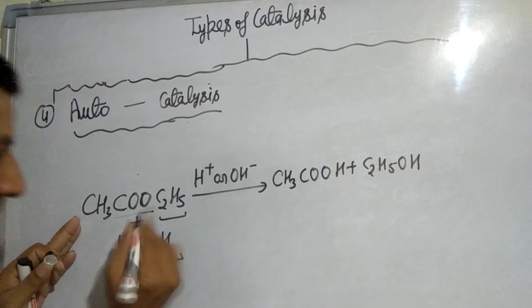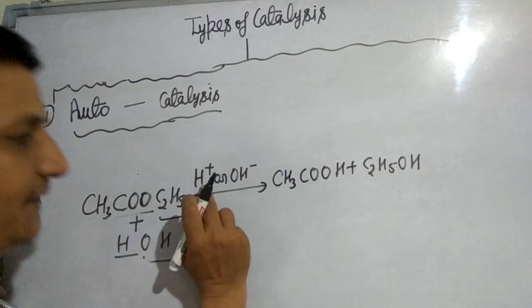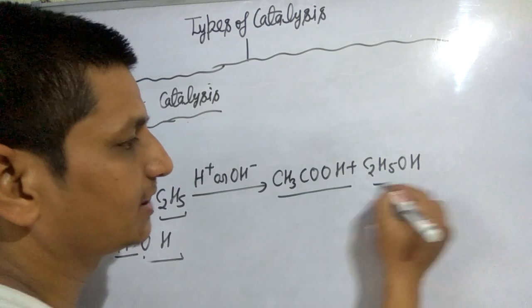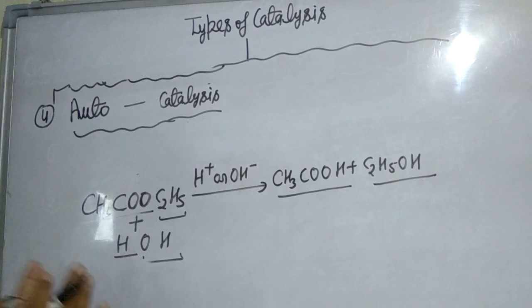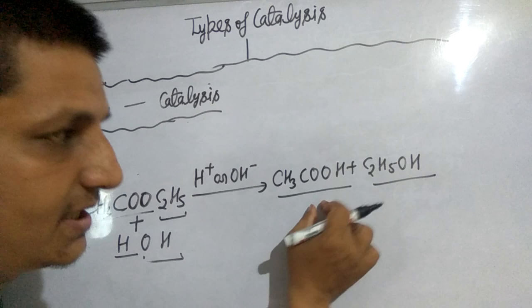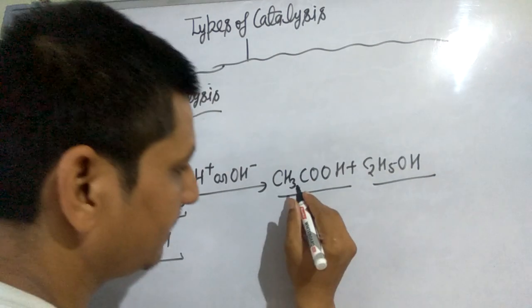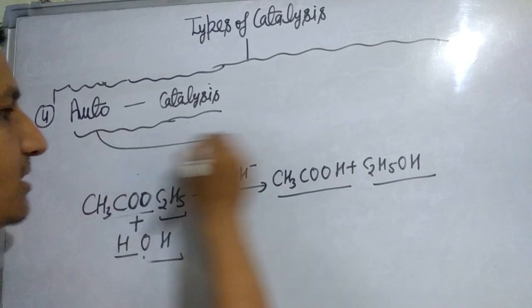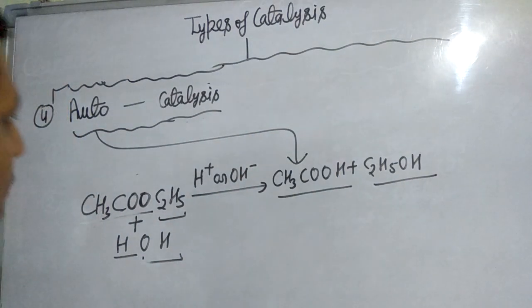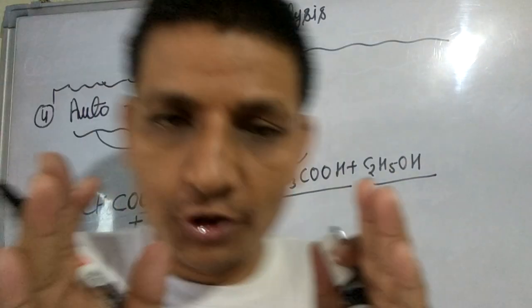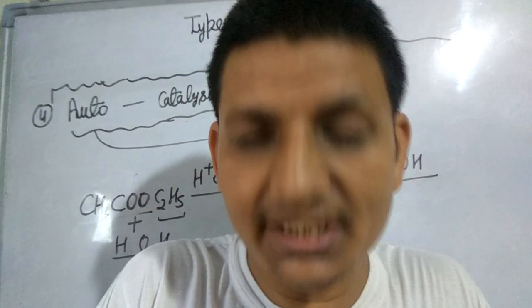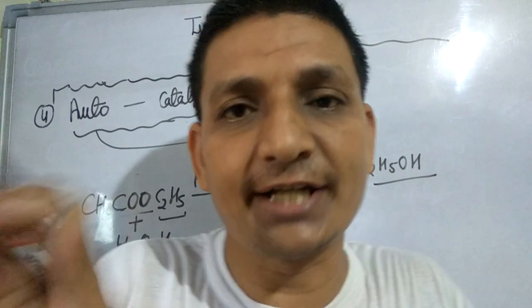Hydrolysis of ethyl acetate in the presence of acid as well as base gives acetic acid and ethanol. In this reaction, the products are acetic acid and ethanol. Here acetic acid acts as a catalyst. So when a product formed in a reaction acts as a catalyst, it is called an autocatalyst, and this phenomenon is known as autocatalysis.